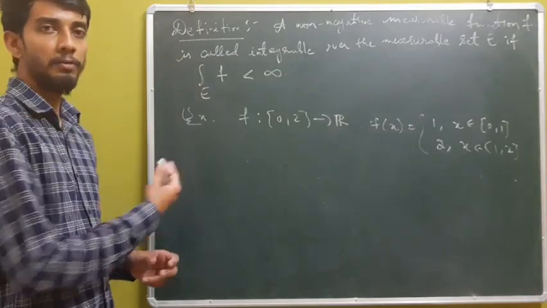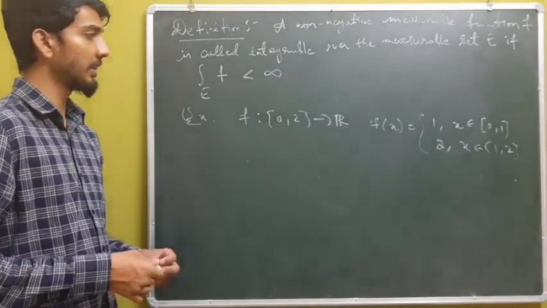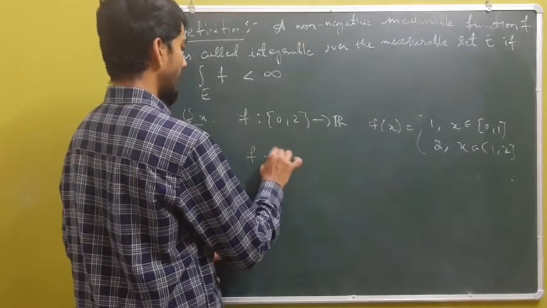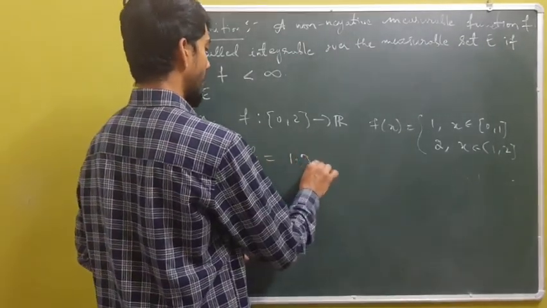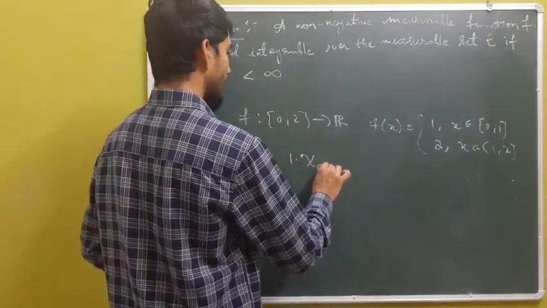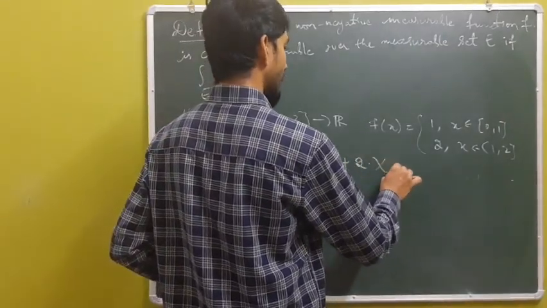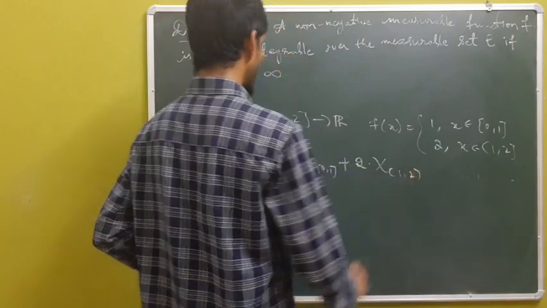Since a simple function can be expressed as a linear combination of its characteristic functions, I can have f equal to 1 times the characteristic function of [0,1] plus 2 times the characteristic function of (1,2].